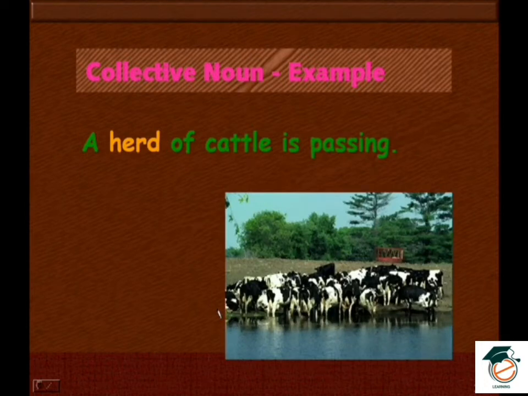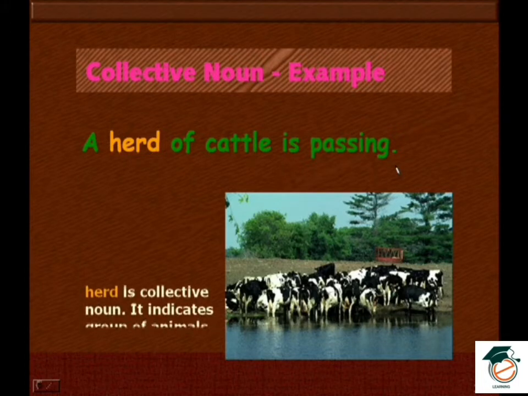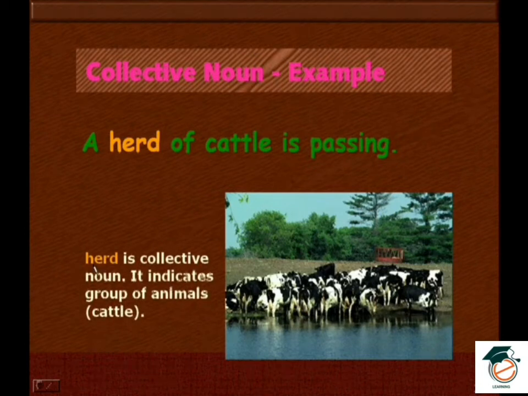A herd of cattle is passing. You can see this, a group of cows, or consider cattle. So this group of cattle is called a herd. A herd of cattle is passing, is moving. A herd is a collective noun. It indicates a group of animals.